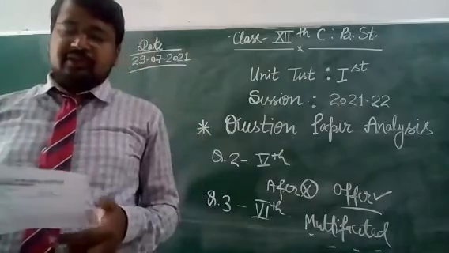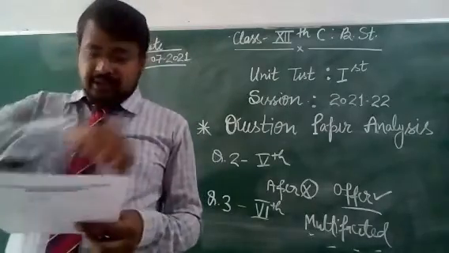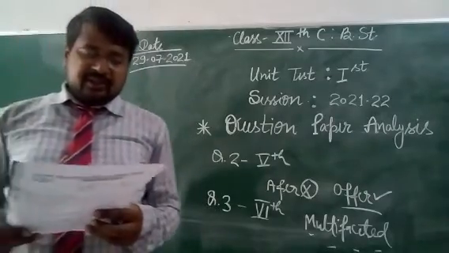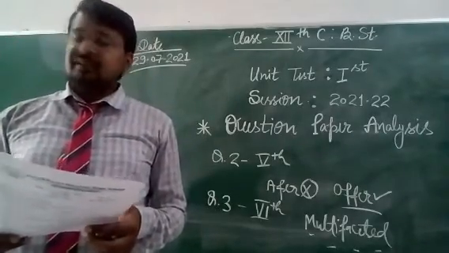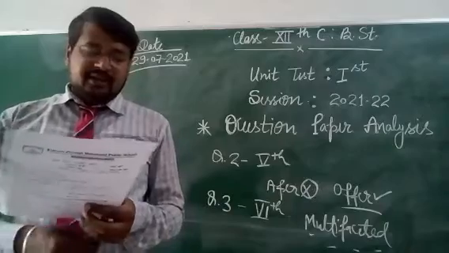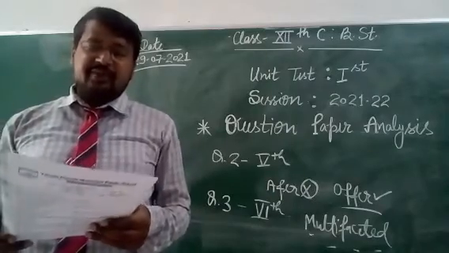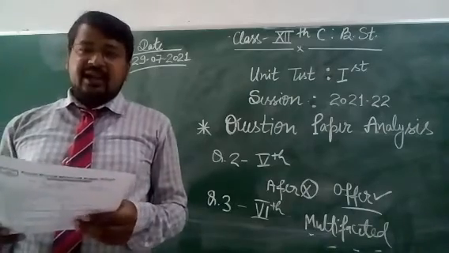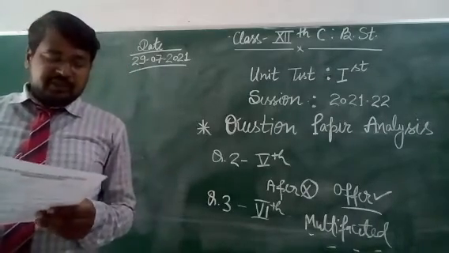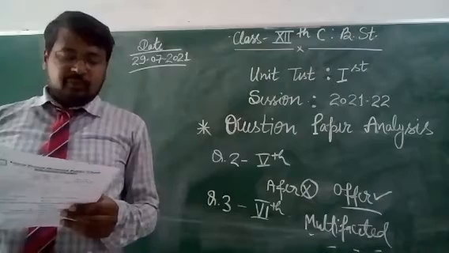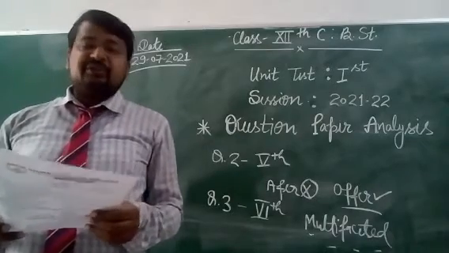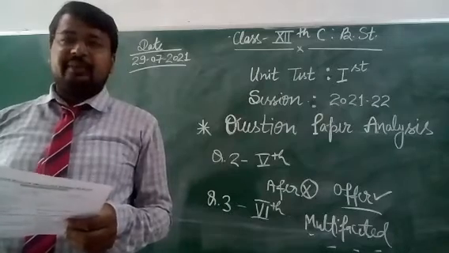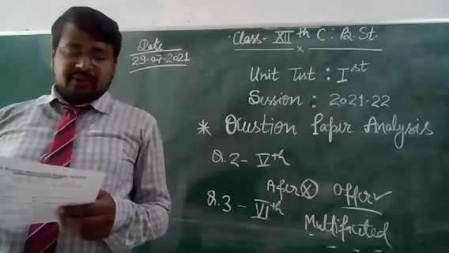Now come to the fourth one, short answer type questions. Here a set of 5 questions are there. First one, discuss the basic features of management as profession. Second one, define any 2 important characteristics of management. This question is very clear. Third one, explain management as an art. No problem in all these questions. In question number 4, state any "these". Replace "these" with 3. You have to write 3 functions of top level management.